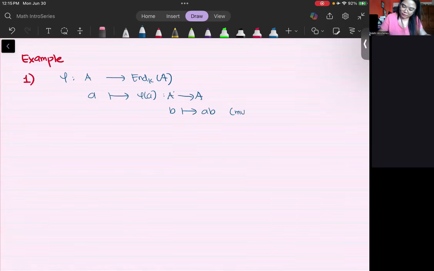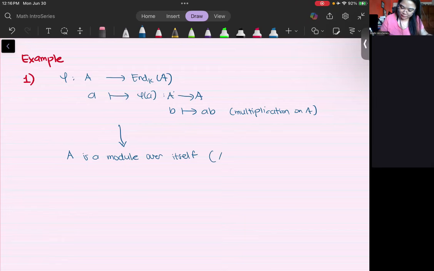This is multiplication on A. Now, if this is a representation, then you can obtain a module structure on A. So A, which is a K-algebra, is actually a module over itself.